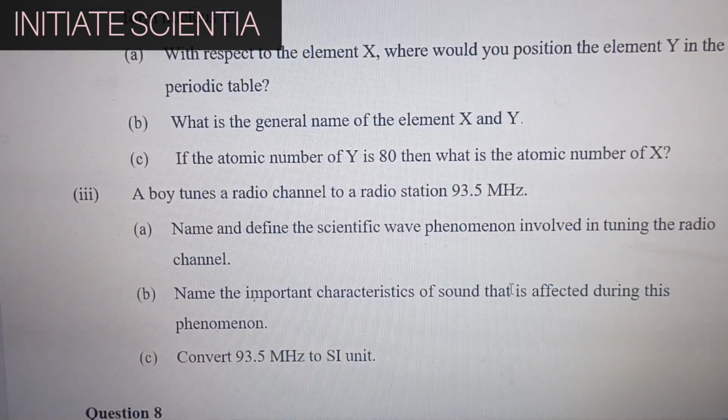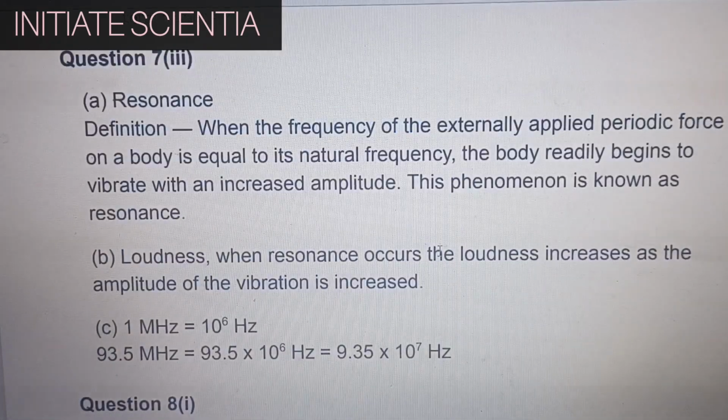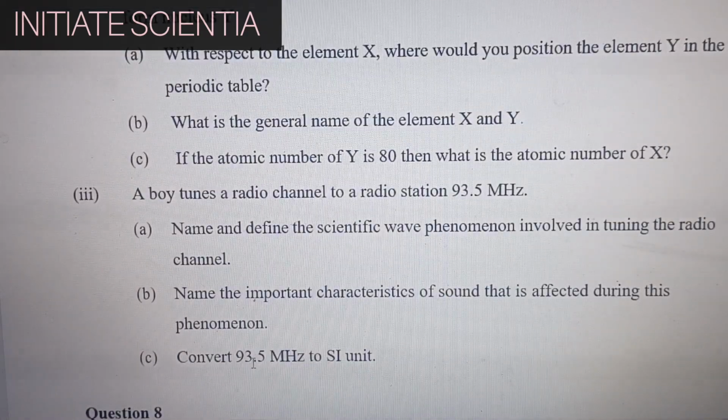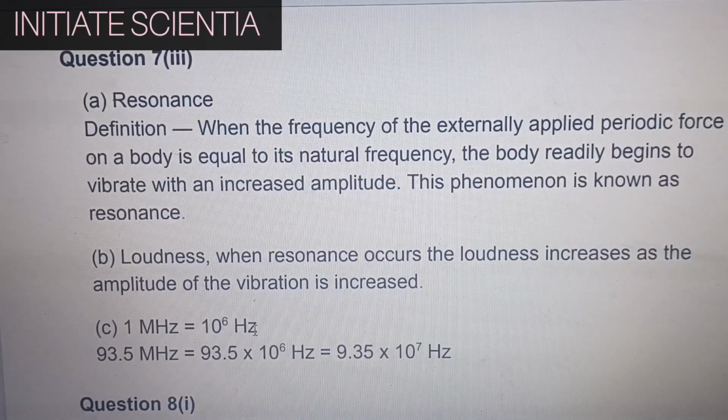Name the important characteristic of sound that is affected during this phenomenon. Loudness. When the resonance occurs, the loudness increases as the amplitude of the vibration is increased. Convert 93.5 MHz to SI unit. 1 MHz is 10 raised to 6 Hz. So 93.5 MHz is 93.5 times 10 raised to 6 Hz. That is 9.35 times 10 raised to 7 Hz.